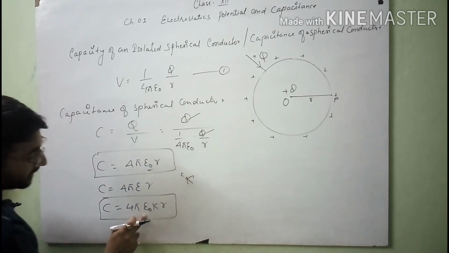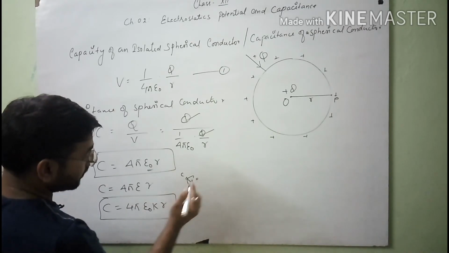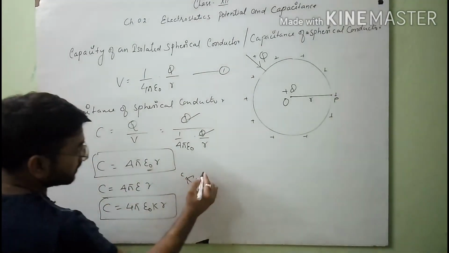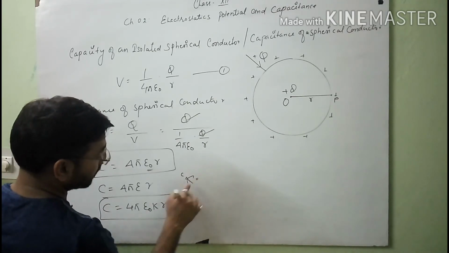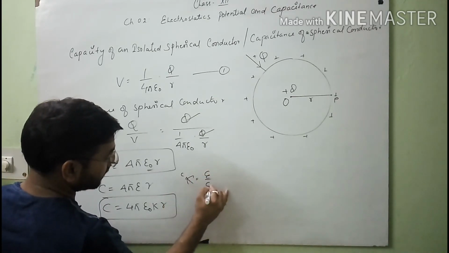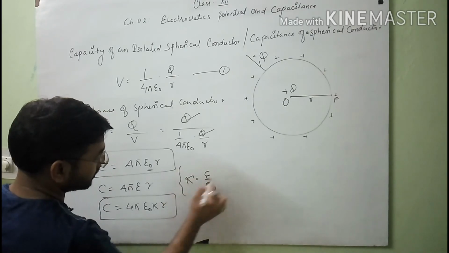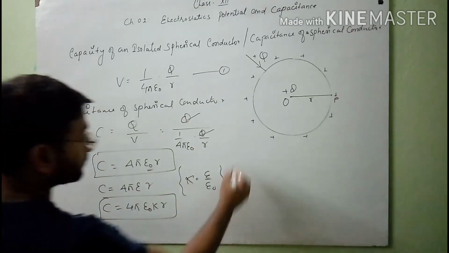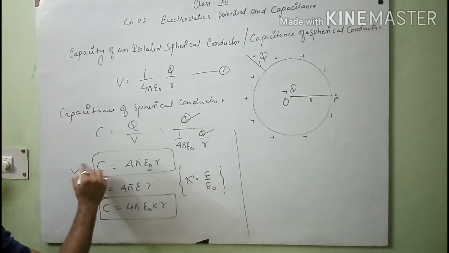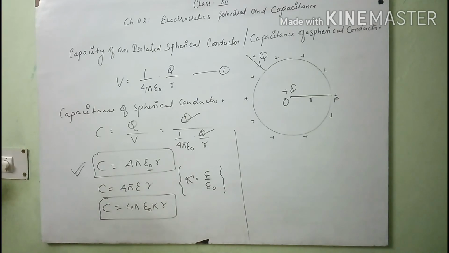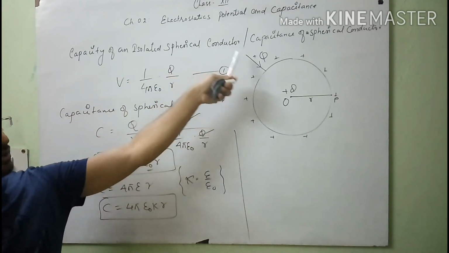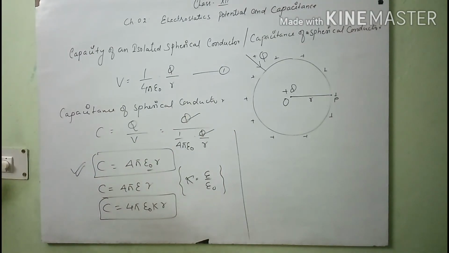This is only for the case when the medium has dielectric constant K, and you know that the relation is K equals epsilon upon epsilon naught. So this one is the formula for the capacity of an isolated spherical conductor, or the capacitance of the conductor.